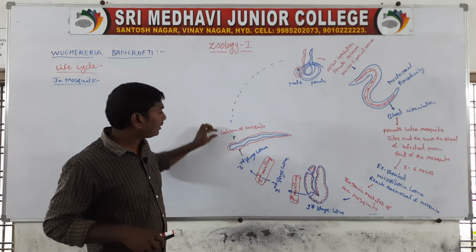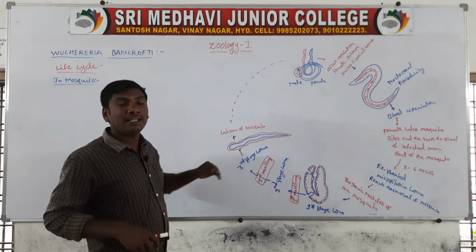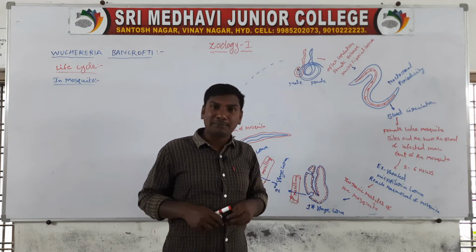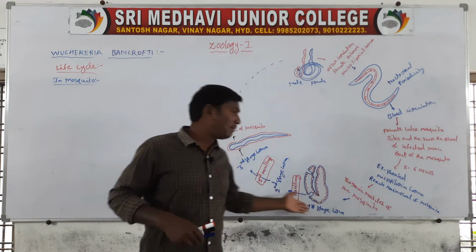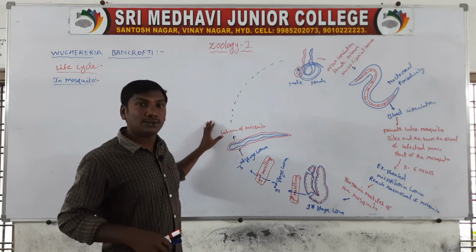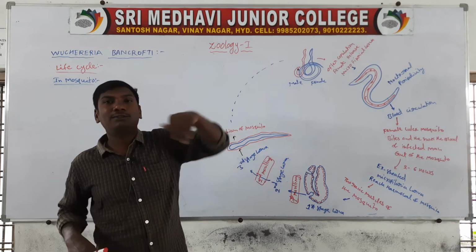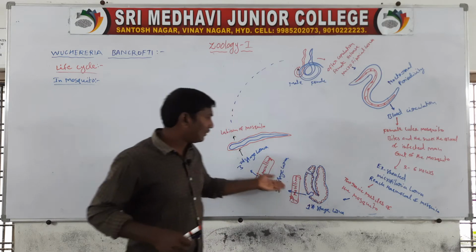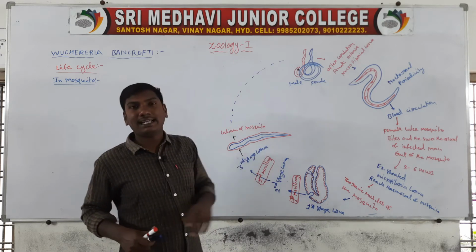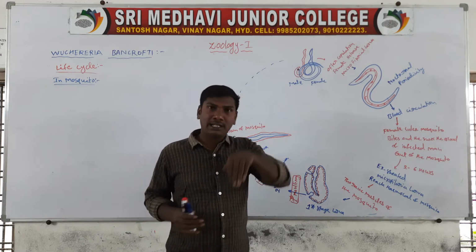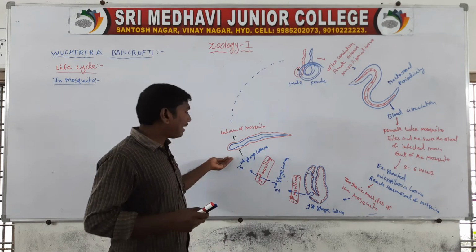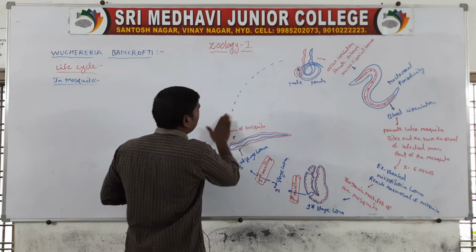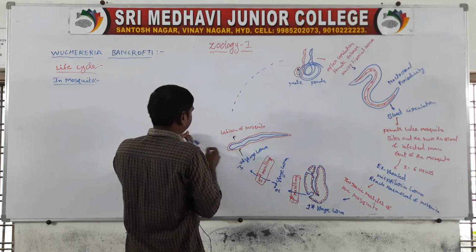Next, these third stage larvae are present in the labium of the female Culex mosquito. When the mosquito bites a new human being, the third stage larvae enter the blood circulation of the man.